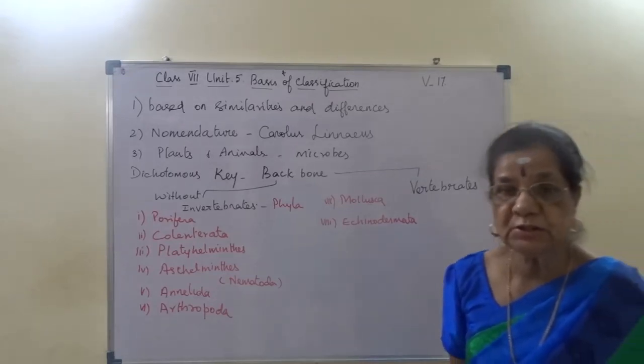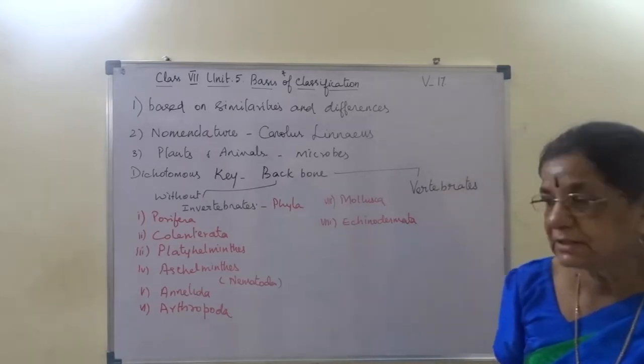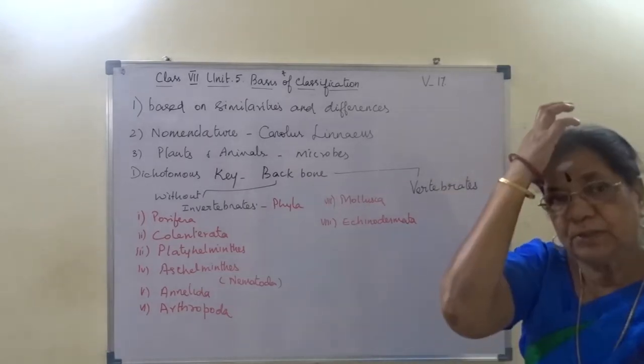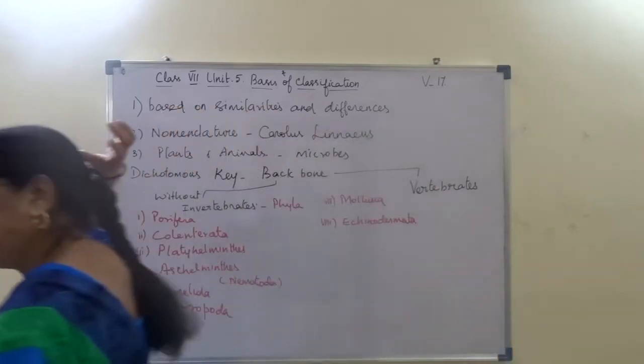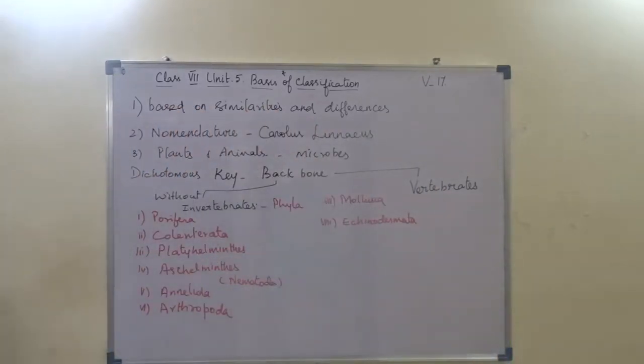They show cellular grade of organization. And they have a special type of opening called osculum. This phylum Porifera, they have a special type of opening called osculum.